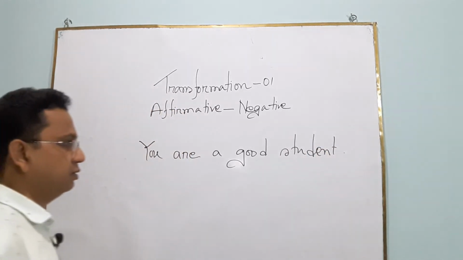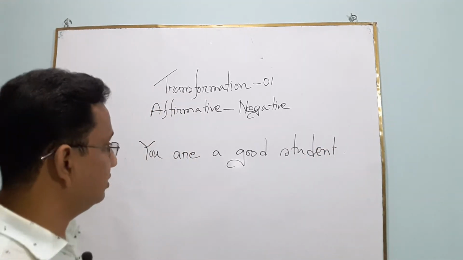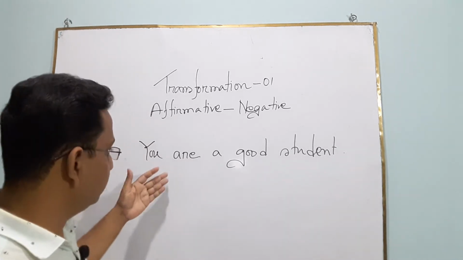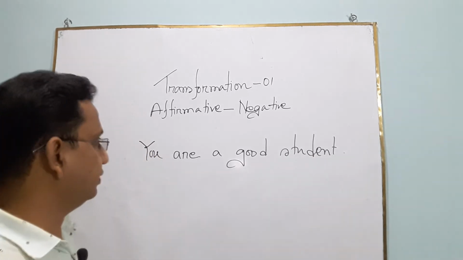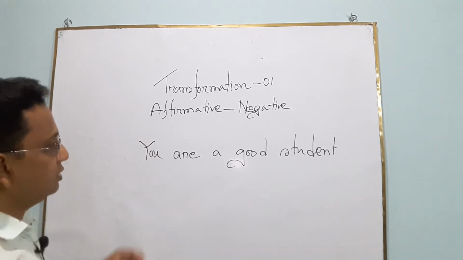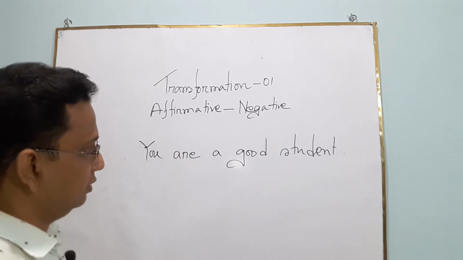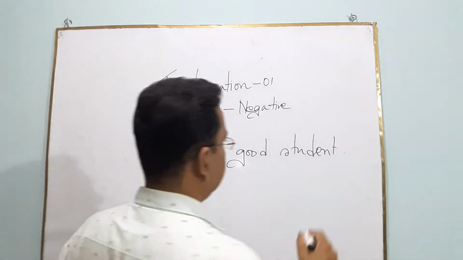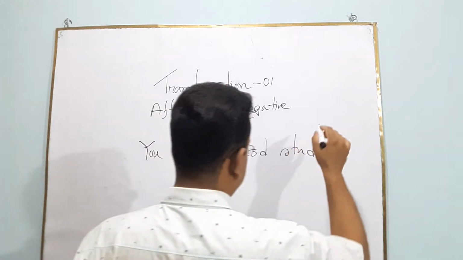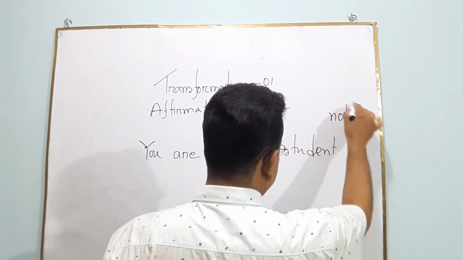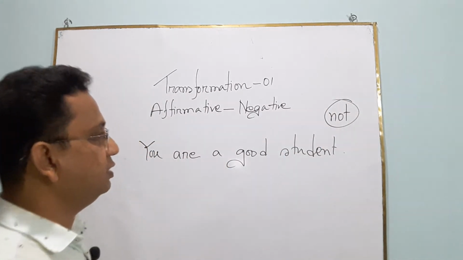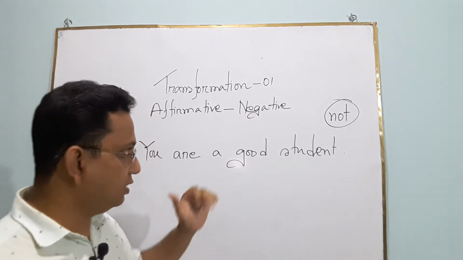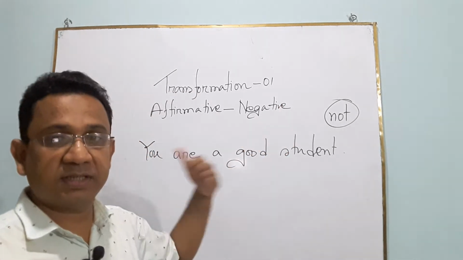And we know very well what it means, and it is an affirmative sentence. Have you any doubt? Of course not. Undoubtedly, it is an affirmative sentence. Now, we have to change it into negative. When we hear the name of negative, a word comes out in our brain, and it is not. That means to make a sentence negative, we have to use not. And this is a very important word for making a sentence negative.